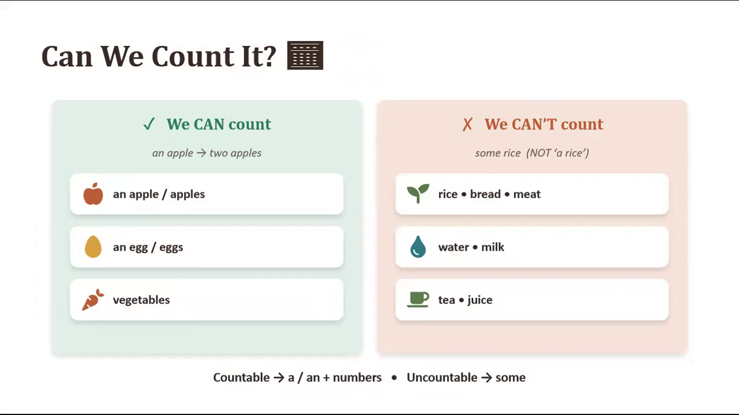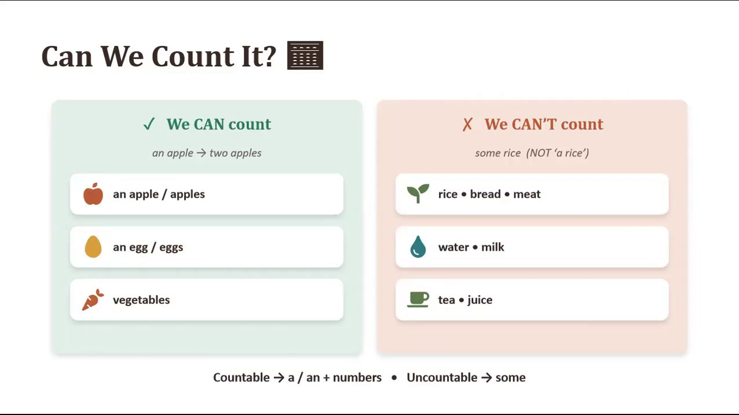So now we will talk about countable and uncountable. Countable means that we can count, okay, like apples, eggs, vegetables. So these things are countable. Before a vowel sound, such as the vowels A, E, I, O, U, for words that start with a vowel sound, you will use an, like an apple, an hour, an egg.